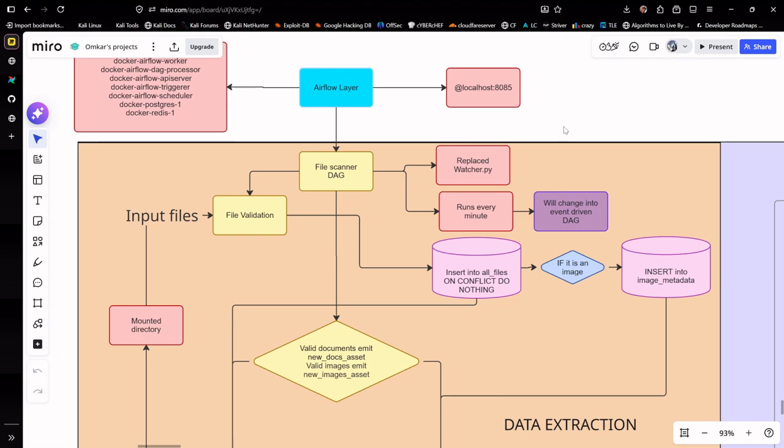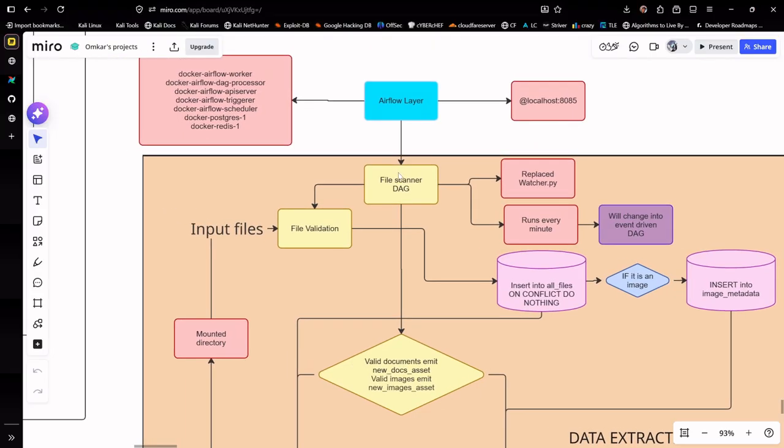So yeah, the ingestion pipeline, as you can see here, begins with our file scanner DAG. This periodically scans the data directory, validates the incoming files, and then registers them into the PostgreSQL. PostgreSQL is basically something similar to OLTP in my current setup. So this stage includes validation.